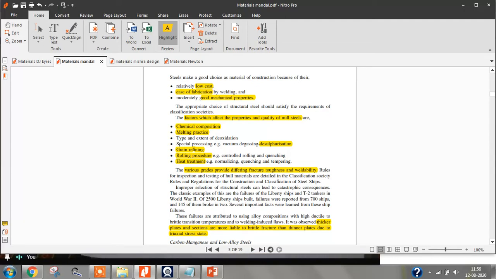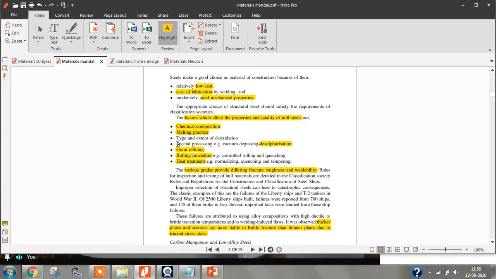The number 2 point, the melting practice. Don't think that the metallurgy, the process of making steel or any other metal, is that easy. It is a very difficult process.